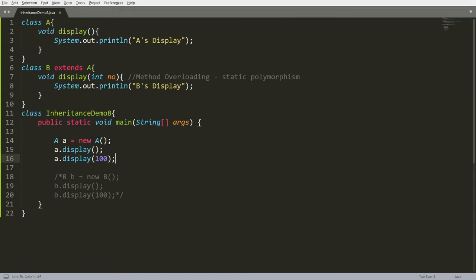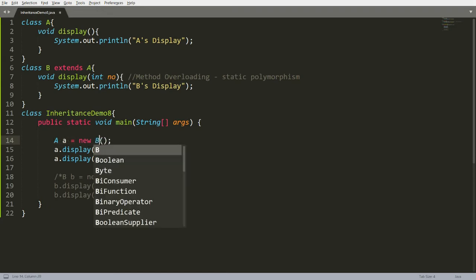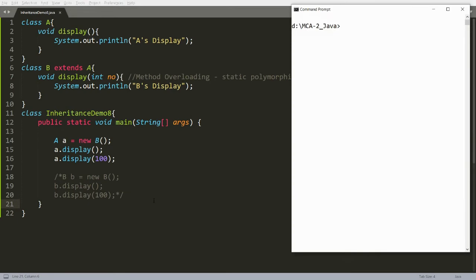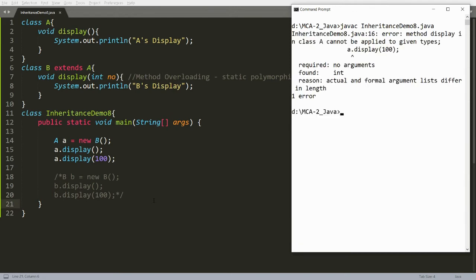Some people ask, sir, can father point to the child? If you write A equal to new B, it means now father is pointing to the child. Even if father is pointing to the child, father can access only the overridden property. So you will get an error, father cannot access this.